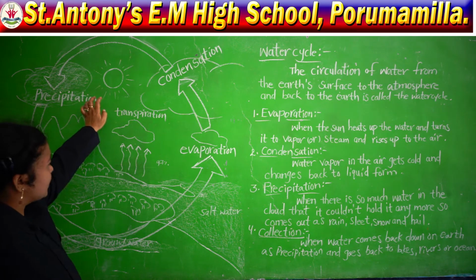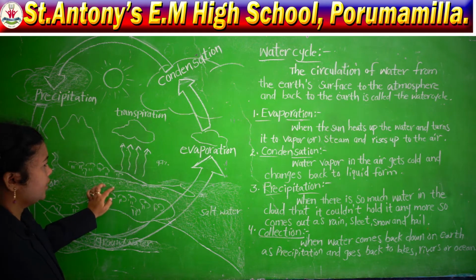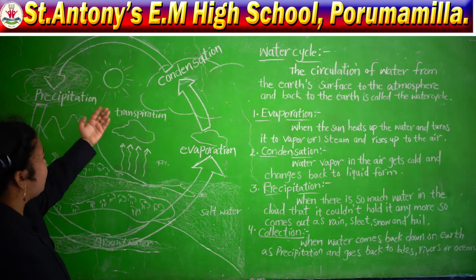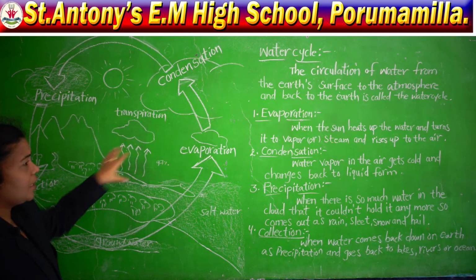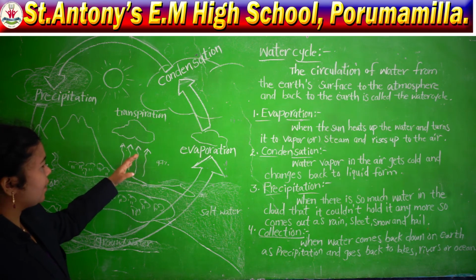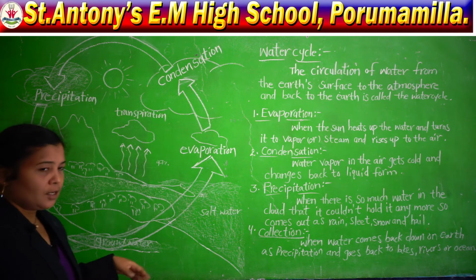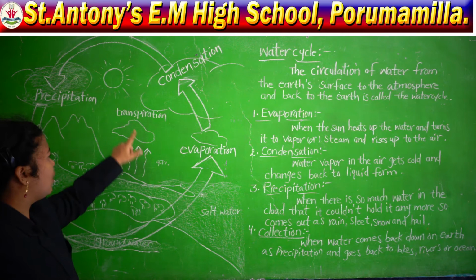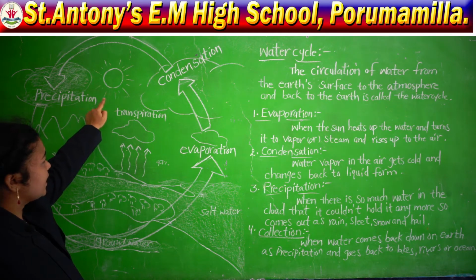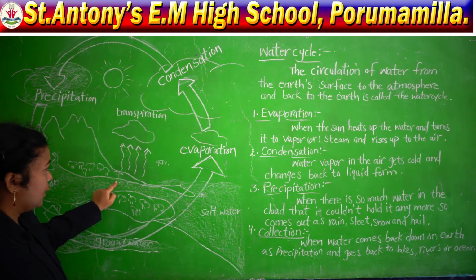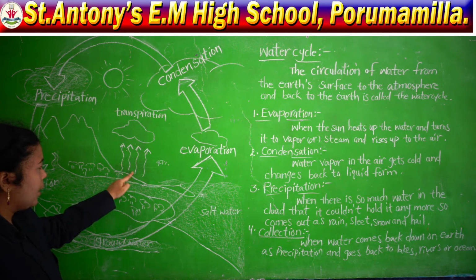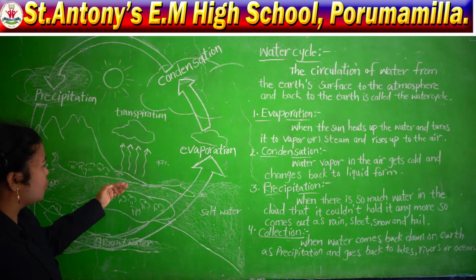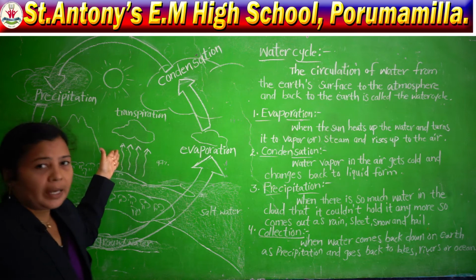So, when the sun heats up the water and it turns into vapor, or we can say steam, it rises up into the air. That is what we are calling evaporation. See, when the sun heats up the water, what will happen? The water changes into water vapor, or steam, and it rises up and mixes into the air.